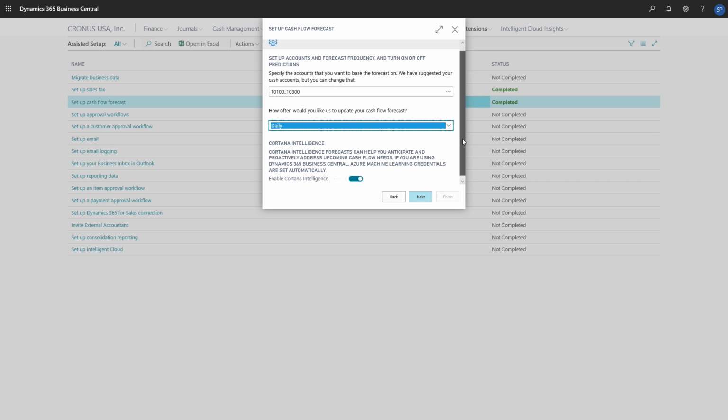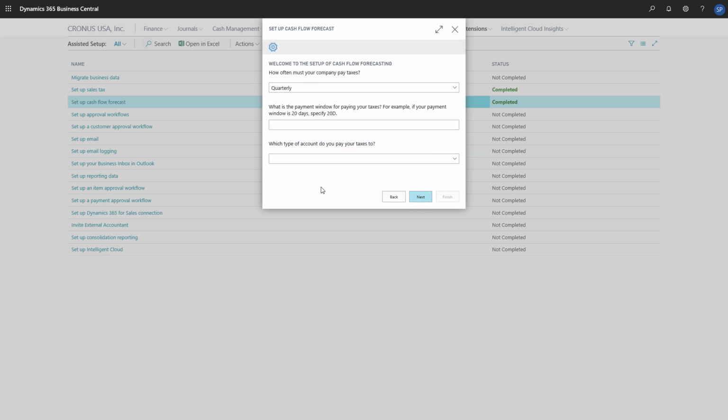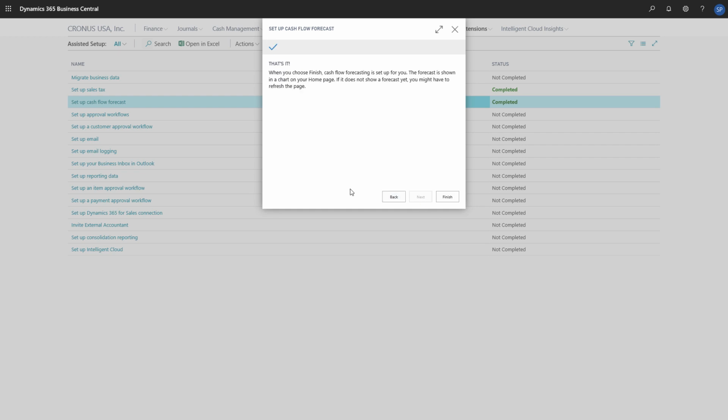Cash flow forecast can use Azure AI to include documents with a due date in the future, which can give us a more comprehensive prediction. We'll leave Azure AI turned on. On the next step, we'll provide information about when we pay taxes and the types of accounts we use. And that's it. We'll choose Finish to exit the guide.